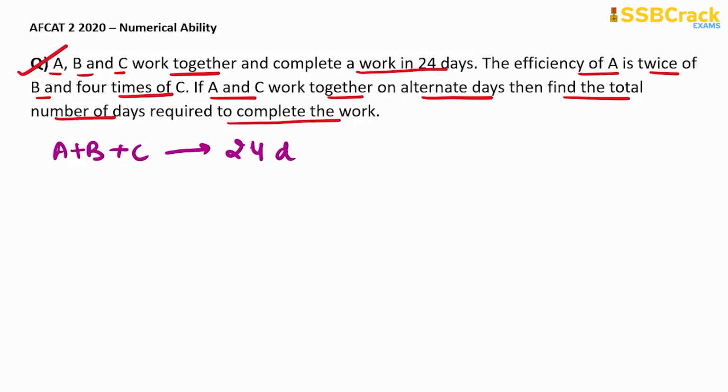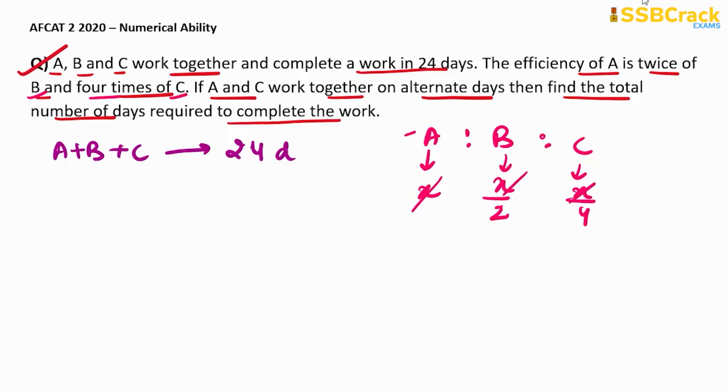Also, A is twice as efficient as B and 4 times as efficient as C. So if A's one day work is X units, then B's one day work will be X by 2, as A is twice as efficient as B. And C's one day work will be X by 4, because A is 4 times as efficient as C. Now we can find the exact ratio of their work.